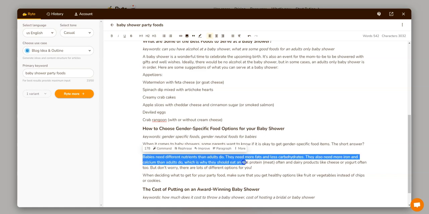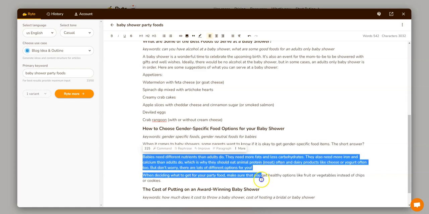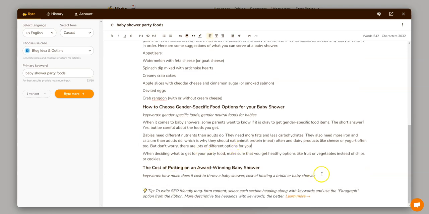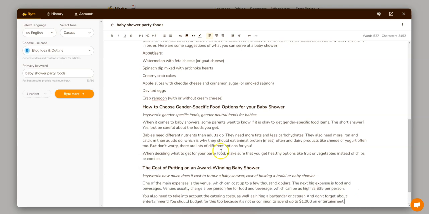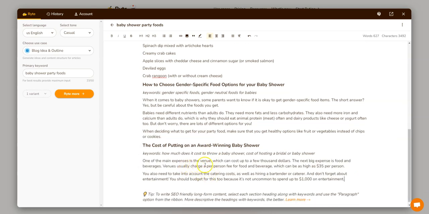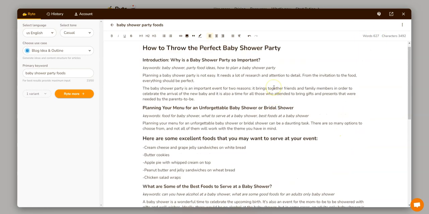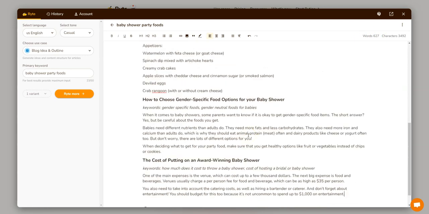So this stuff right here really is not relevant to this, and that's why you have to watch when you're using these AI generation softwares. So last but not least, we'll grab this last one right here and do the cost of putting on an award-winning baby shower. One of the main expenses is the venue, which can cost up to a few $1,000s. So that's great. It would cost a lot of money to put on something like that. So we have ourselves around 600 words. It did a really good job as well.